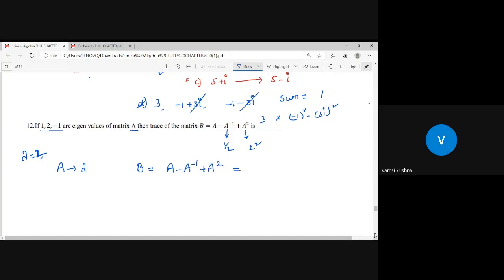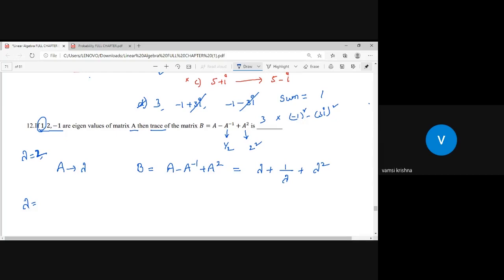Okay, how can I distribute this? A means lambda. A inverse eigenvalue should be 1 by lambda. And A square eigenvalue should be lambda square. This is the logic. Let us start. I want to take first option, that is lambda is equal to 1. Let us find out lambda values of this matrix, then I can think about the trace of the matrix, because trace of the matrix is nothing but the sum of eigenvalues.